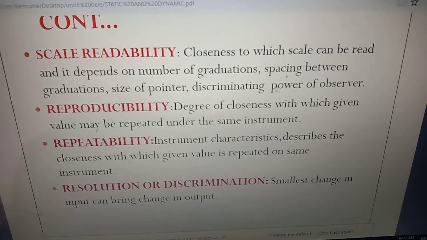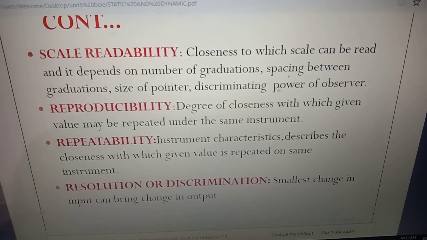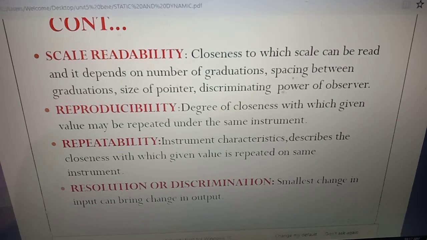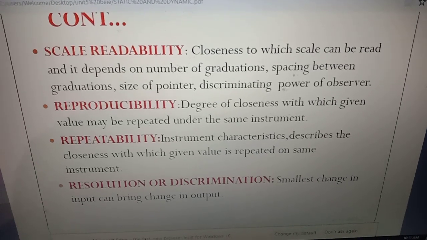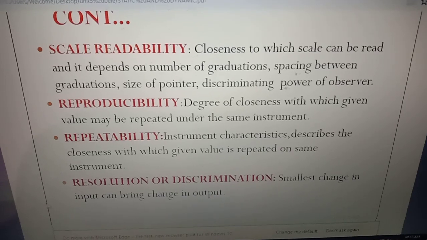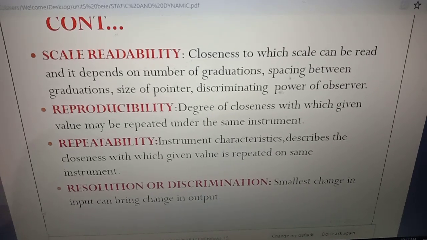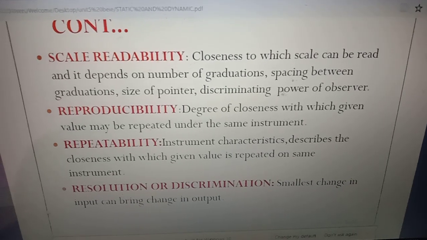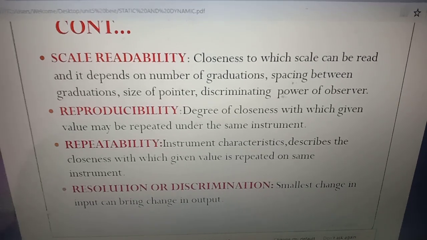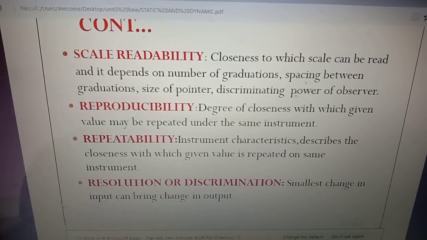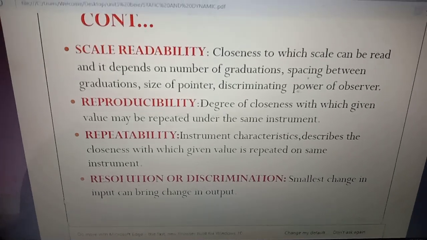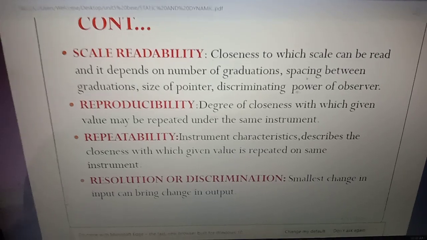What is reproducibility? The degree of closeness with which the given value may be repeated under same instrument. What is repeatability? The instrument characteristic describing the closeness with which the given value is repeated on same instrument. Resolution or discrimination is the smallest change in an input that can bring a change in the output.